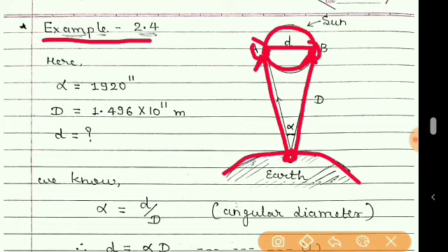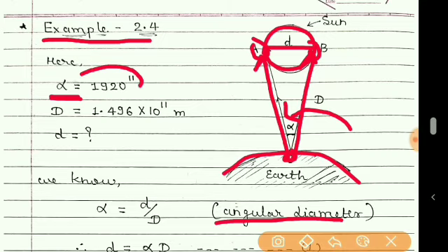So this angle which is made is alpha, which is called angular diameter. This angle is given to be 1920 seconds, which is very small. The distance of the sun from the earth is also given, and we want to find here the diameter of the sun.